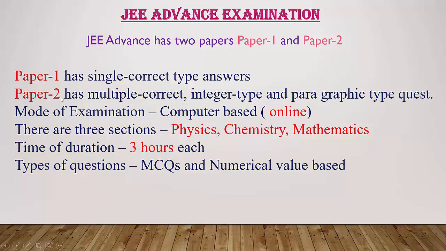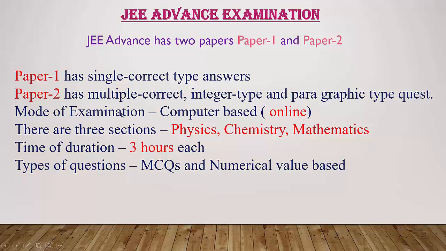But paper 2 has multiple correct, integer type and paragraph type questions. In paper 2, if they provide 4 options, out of 4 options you may get multiple correct answers. Either 2 options are correct, or 3 options, or all the options are correct. So here in paper 2, we have multiple correct type answers.